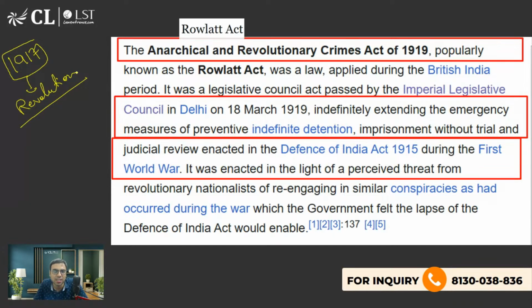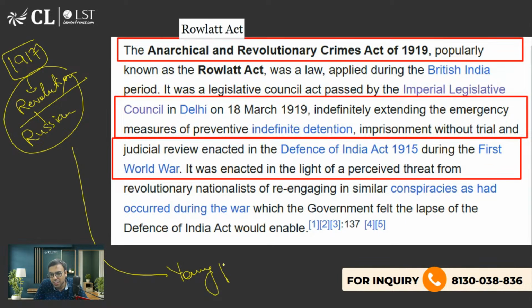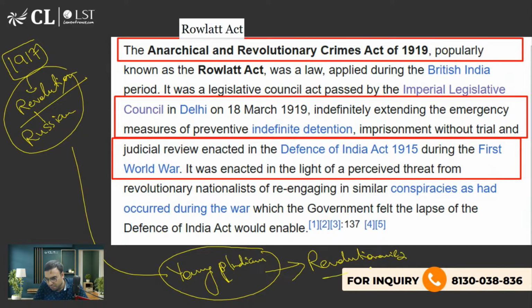A communist revolution, Bolshevik revolution, Russian revolution. Yes, very good. What happens because of this? Young people, young Indians, are very much inspired by communism or socialism. That is why they move towards revolutionaries. And that is why they brought this law, fearing this.